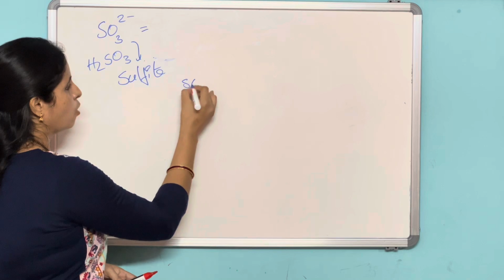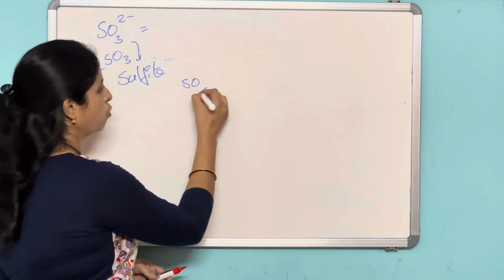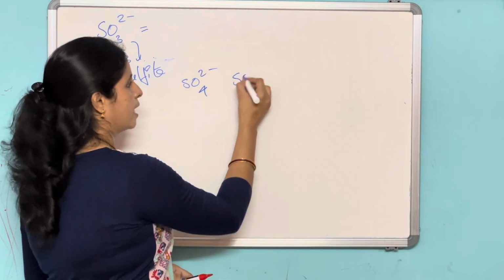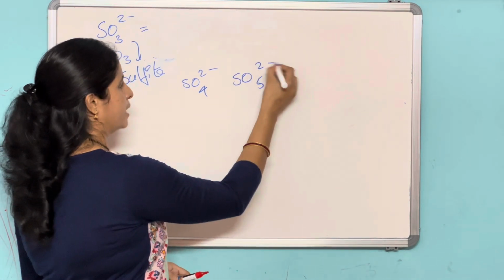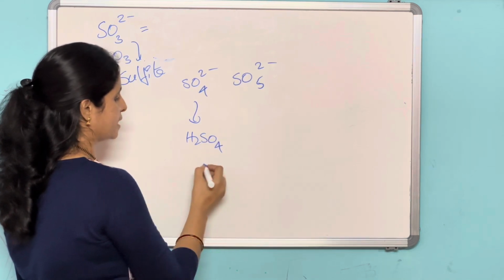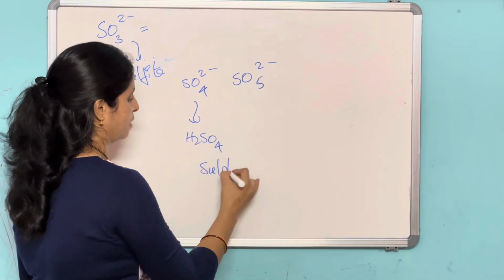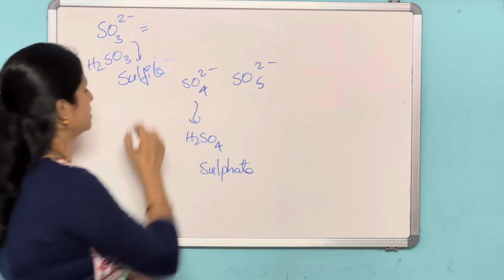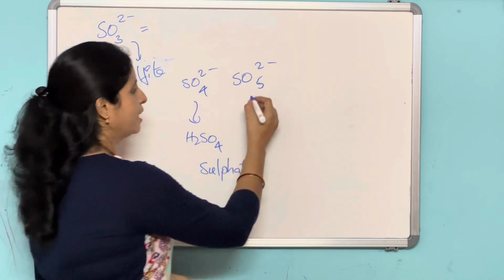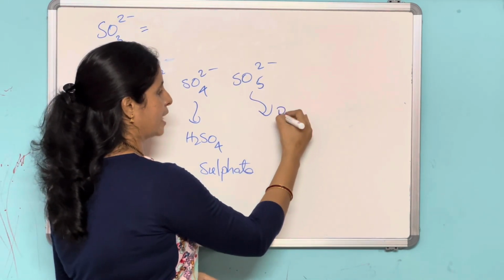And SO4 2 minus, next we will discuss this one. And after that SO5 2 minus. SO4 2 minus is derived from H2SO4, sulfuric acid, and it is sulfate. That is sulfite, and this SO4 2 minus is sulfate. And here it is peroxy sulfuric acid.